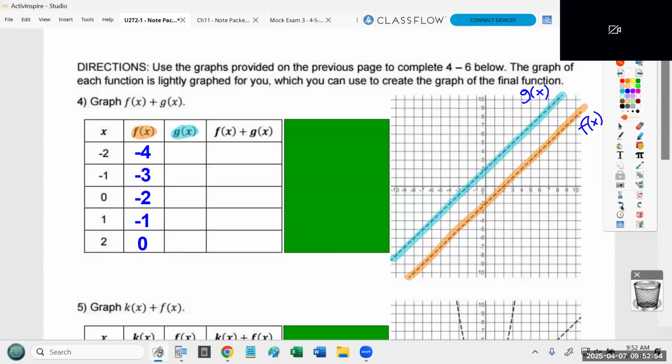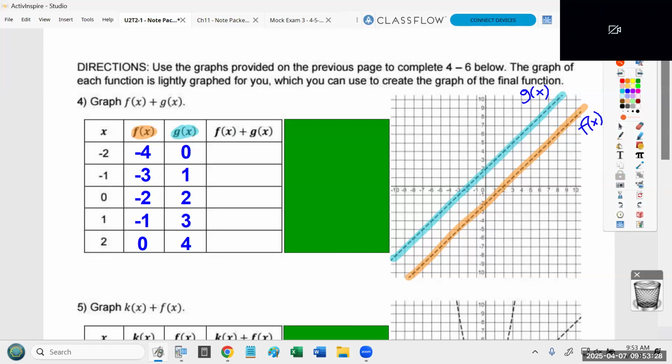Now that's only half of step 2. The other part of step 2 is looking at the other graph. So looking at the other line, at g of x, I need to know, where is it at -2, -1, 0, 1, and 2? Well, at -2, it's at 0. Then it jumps up to 1, then 2, then 3, then 4. Those are the locations at those x values, -2, -1, 0, 1, and 2. So we're going to write down 0, 1, 2, 3, 4. That's what's going to go here. Now we're done with step 2.